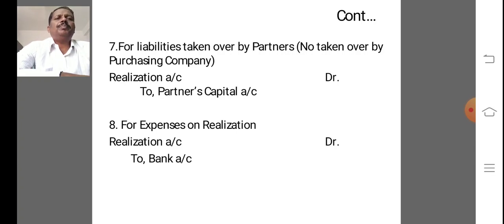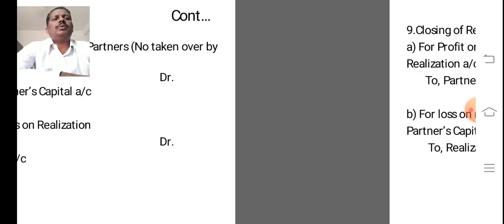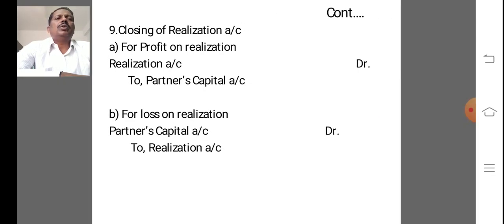The eighth one is for expenses on realization: debit the realization account, credit the bank account. The ninth one is closing of realization account. Under this heading, either profit or loss.